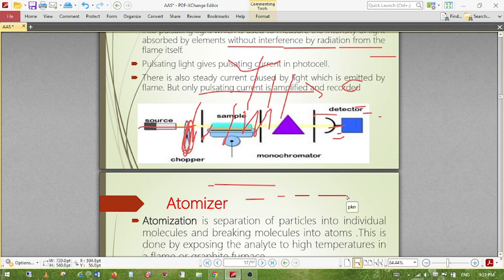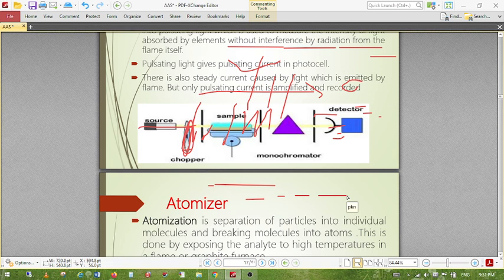Here, most atoms in the ground state are able to absorb the light emitted by the cathode lamp. Here, once an atom is excited, it returns to the ground state and light of a specific wavelength is emitted. Atomic absorption is 100 times more sensitive than atomic emission spectrophotometry, which is less sensitive. A unique specific wavelength can be used for different elements or different metal ions. So AAS has higher advantages over atomic emission spectrometry.